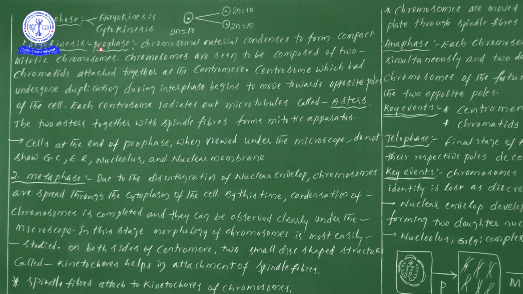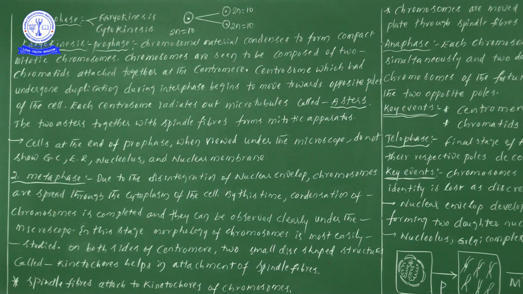Now in karyokinesis, from our knowledge point of view, there are four different stages we can observe. So let us start to discuss. First one, prophase. Prophase is the first step. In prophase, what are the main important points to be discussed? First of all, these are all key points. First, the chromosomal material condenses to form compact mitotic chromosomes.